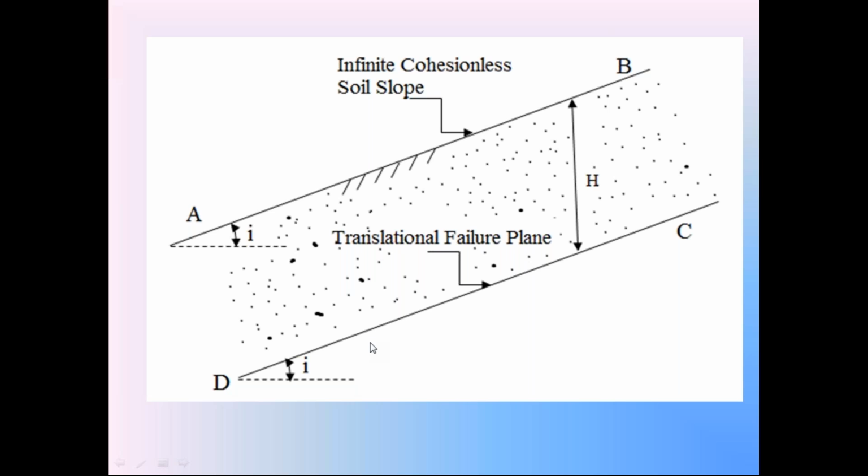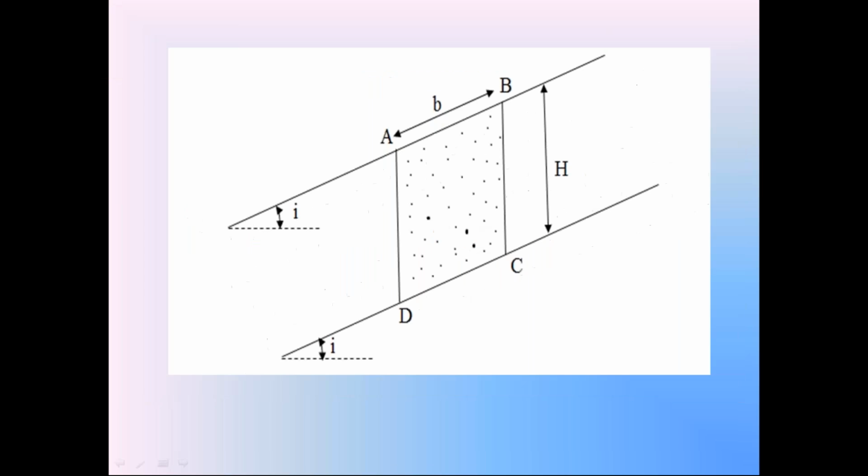Now we are going to discuss the factor of safety of this soil slope AB. What type of soil slope? It is an infinite cohesionless soil slope. To discuss the derivation of the factor of safety for this slope, between the surface AB and the surface CD, we are going to consider a small portion of soil mass called the soil prism. So check this diagram.